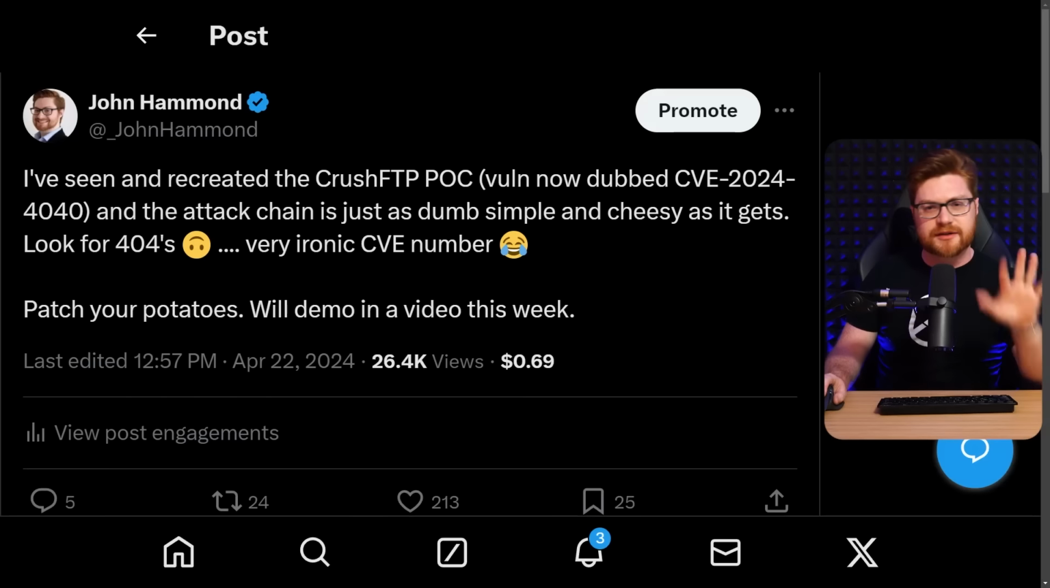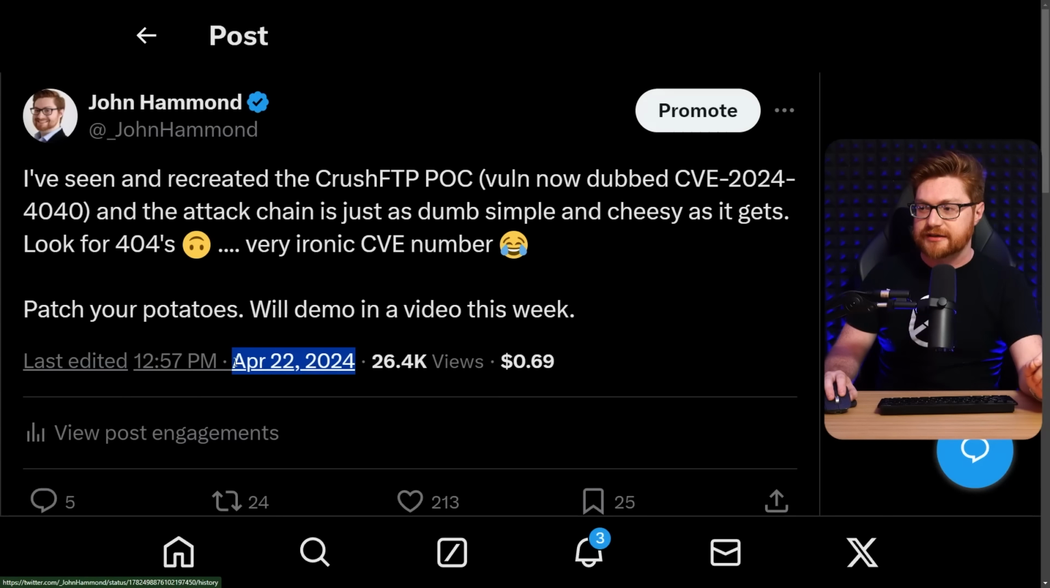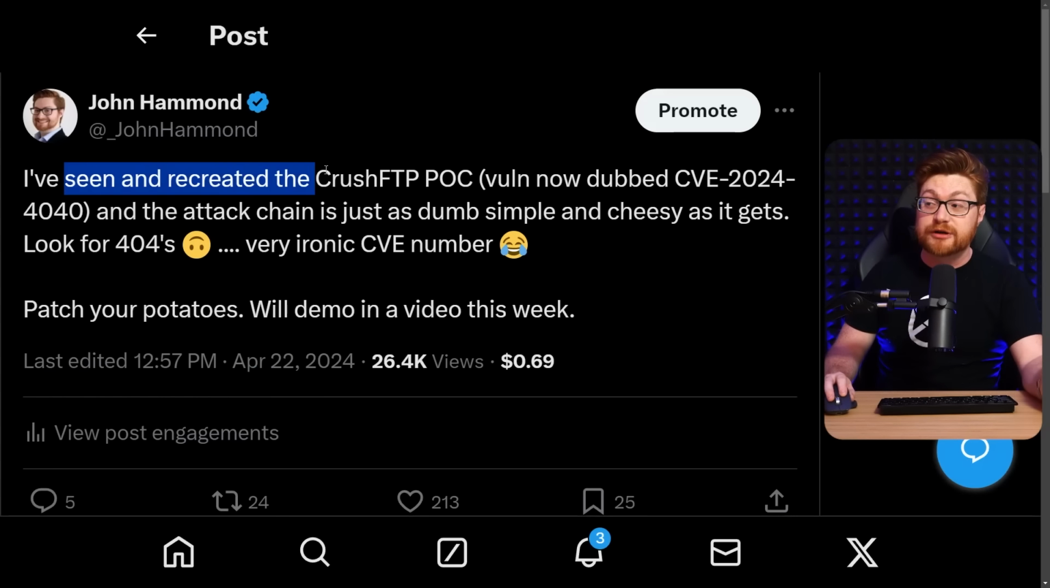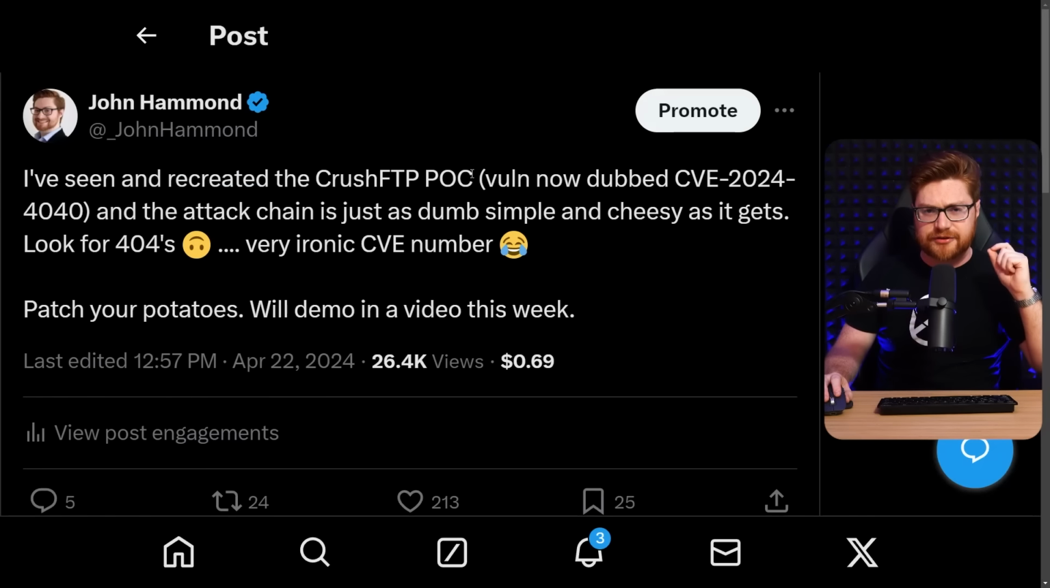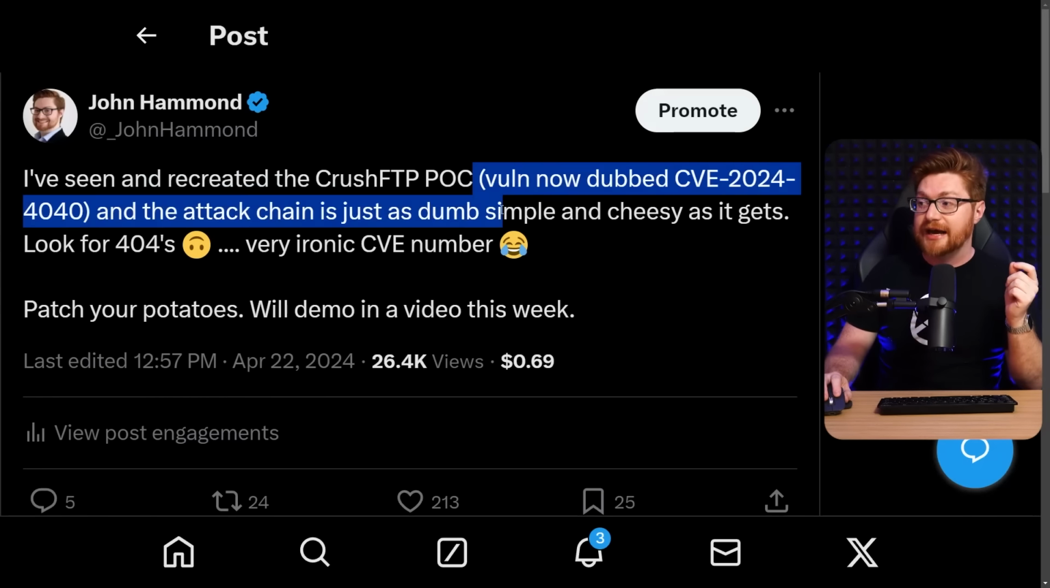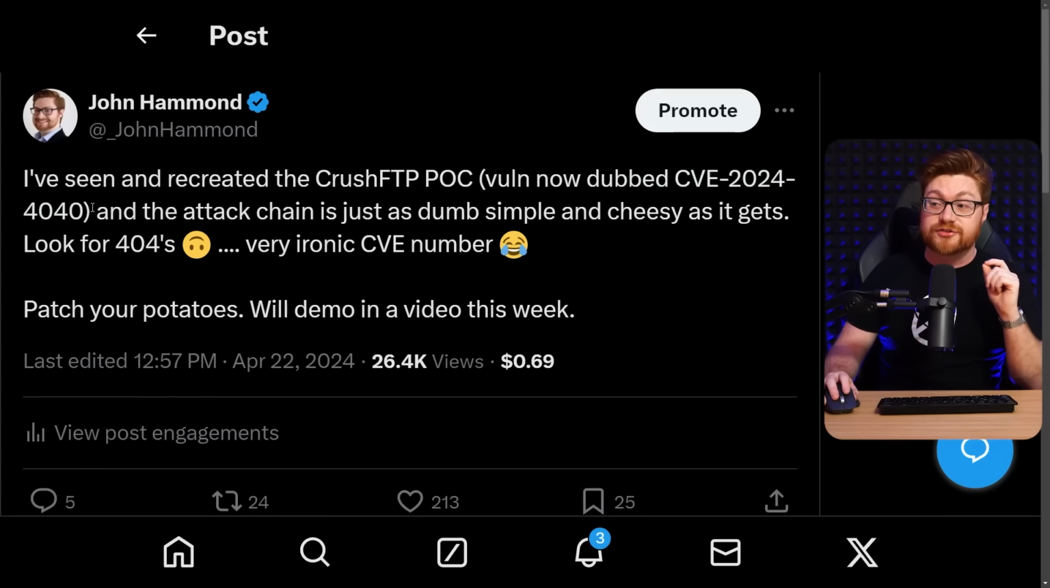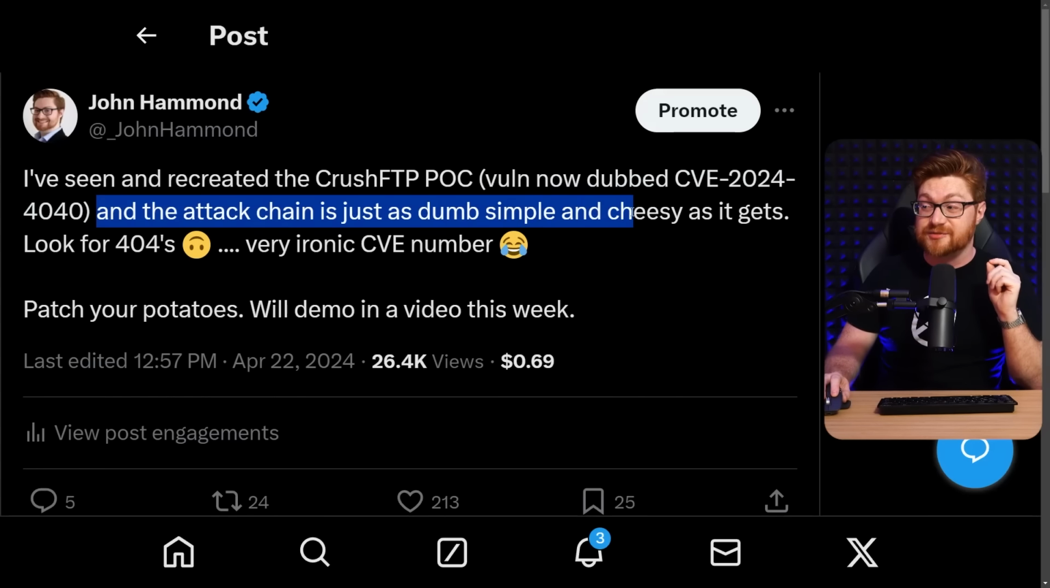So yesterday, if you're following along with this timeline, again, I'm recording on April 23rd, I had tweeted a little bit of a tease on April 22nd that, look, I've seen and I've recreated the CrushFTP proof of concept that didn't previously have the CVE identified, but I had to edit this tweet to say now it is 4040, and the attack chain is pretty dumb. It's pretty simple, it's small stuff, but it's something that we could showcase and dig into.